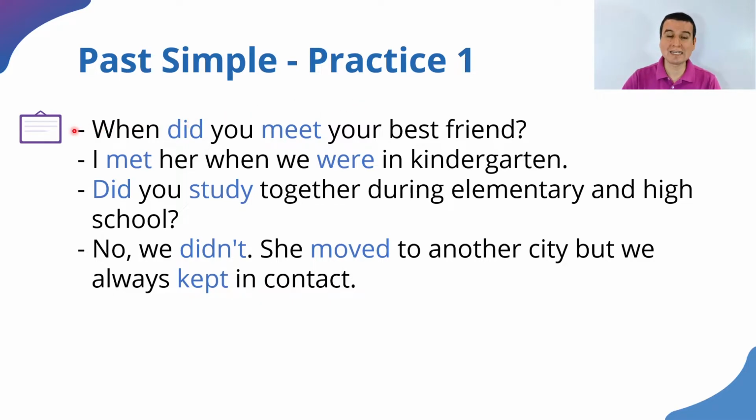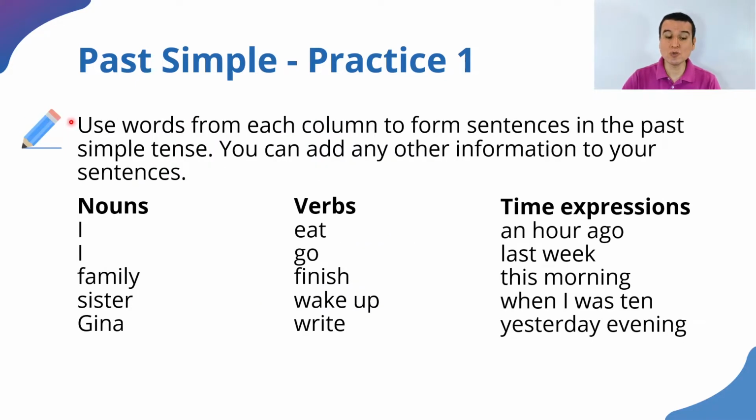The first practice activity is this. Use words from each column to form sentences in the past simple tense. You can add any other information to your sentences. So I have some nouns here that you can use. So you can write 5 sentences. I, family, sister, and Gina. Sister, you need to say her sister, my sister. You decide. The verbs that I have for you are eat, go, finish, wake up, and write.